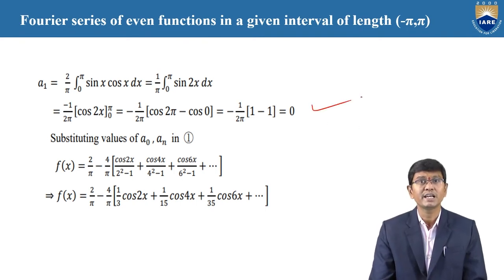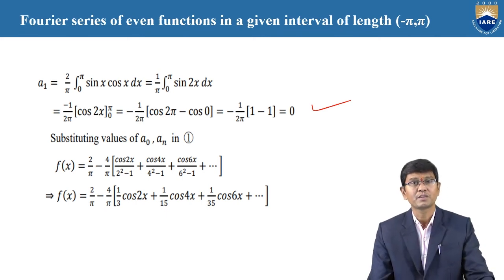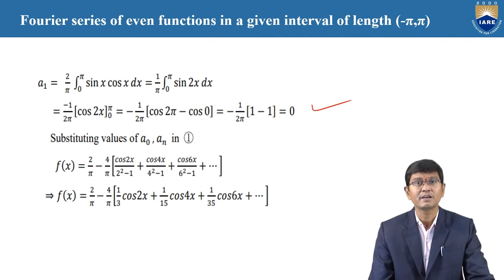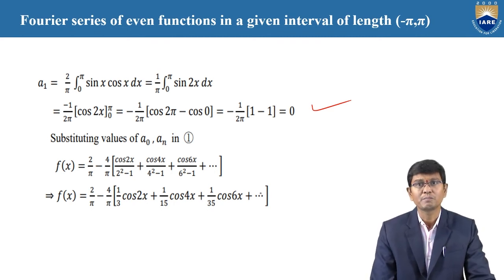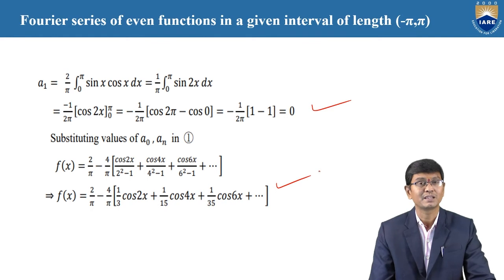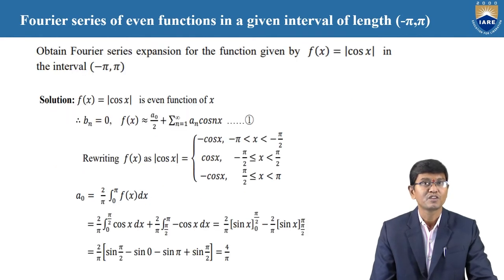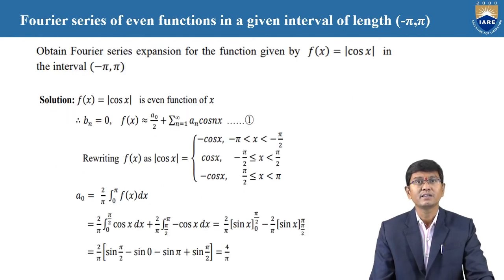Therefore, by using these a naught and a n values in equation 1, the value is 2 by pi minus 4 by pi into 1 by 3 into cos 2x plus 1 by 15 into cos 4x plus 1 by 35 into cos 6x plus, and so on, is the value. Now we need to check it.